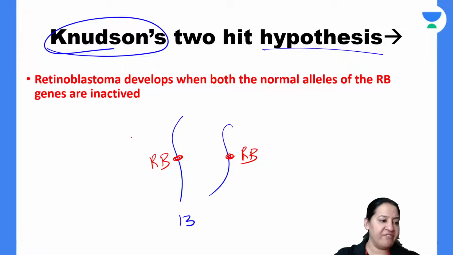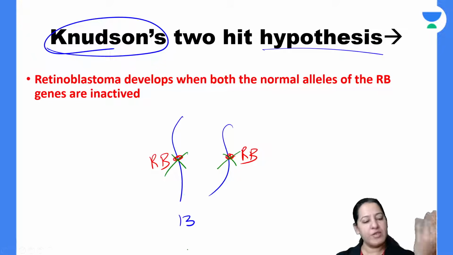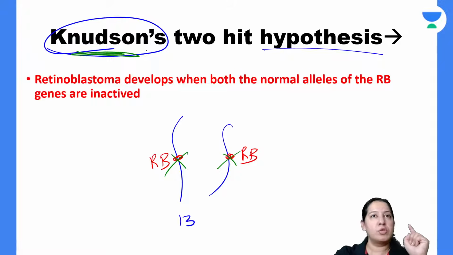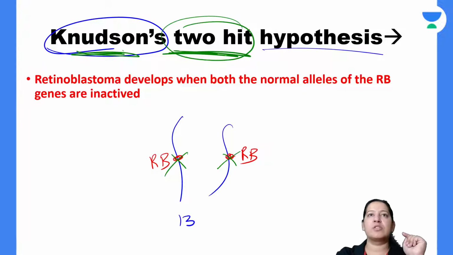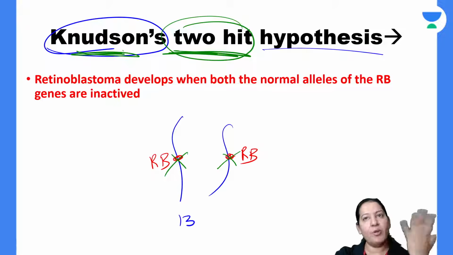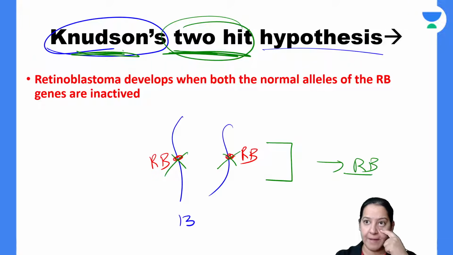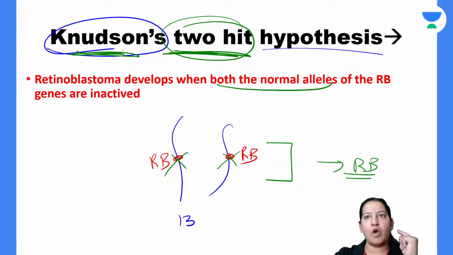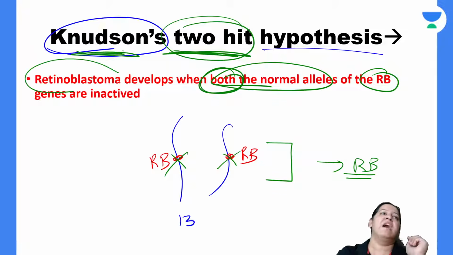So when one of them is mutated, will the person have cancer? No, the person will not have cancer. When both of them are mutated, then the person will have cancer. So that is the theory given by Knudsen, the Knudsen two-hit hypothesis. Knudsen is saying that when both the retinoblastoma genes are mutated, only then the person will have cancer. Which cancer? Retinoblastoma, cancer of the eye. So when both the normal alleles of retinoblastoma are mutated, only then the person will have retinoblastoma.